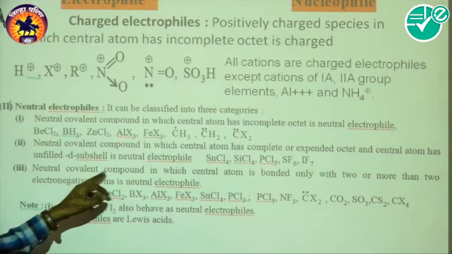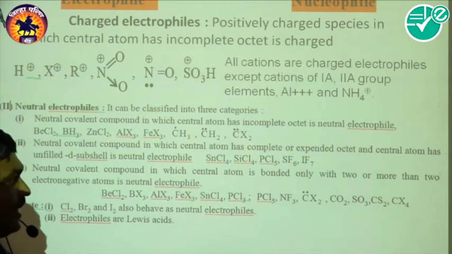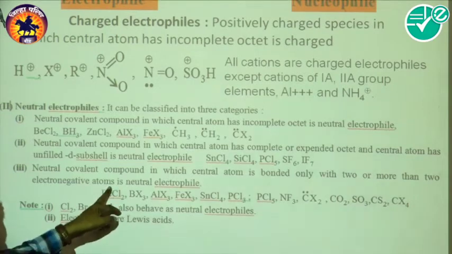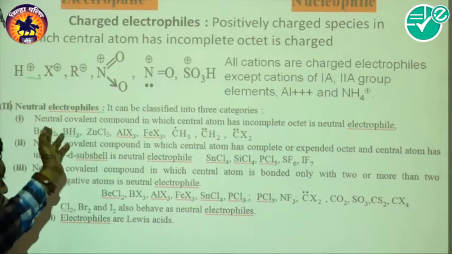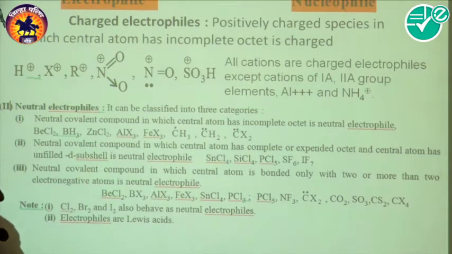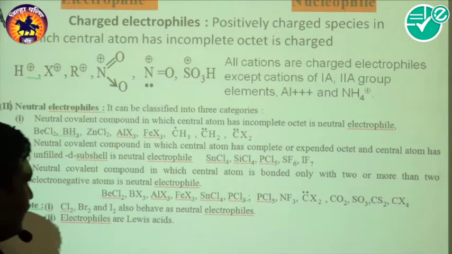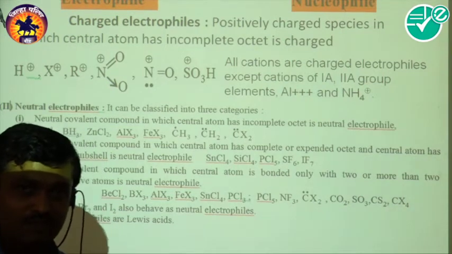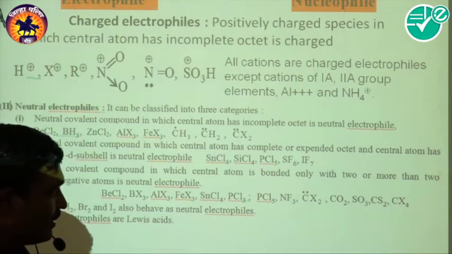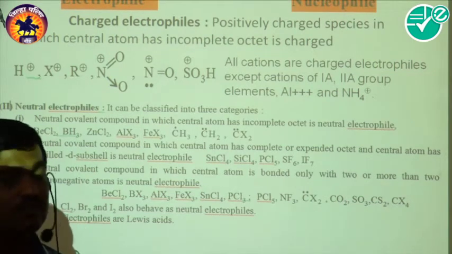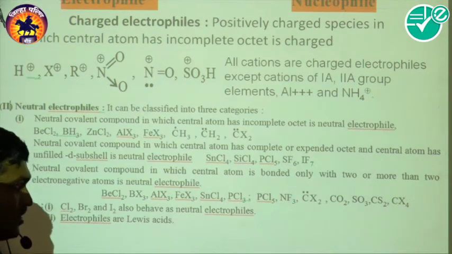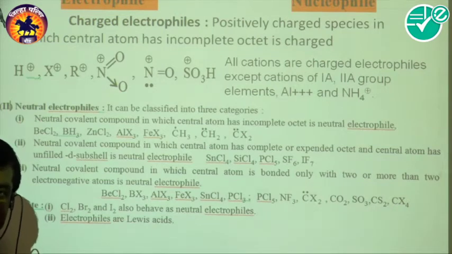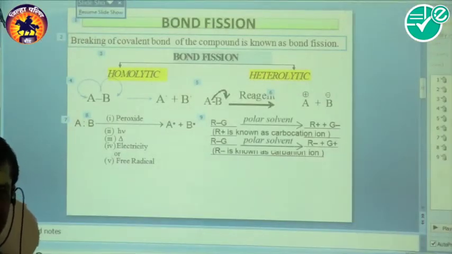Look at another species. If you consider a neutral covalent compound in which the central atom is bonded only with 2 or more than 2 electronegative atoms, it is also a neutral electrophile. This is the example of that, which we already discussed. So in this way these are neutral electrophiles. Look at the carbon: if you consider that carbon, the oxygen is bonded with it, and therefore it acts as an electrophile. Because the more electronegative elements are bonded with the central atom, it acts as an electrophile.